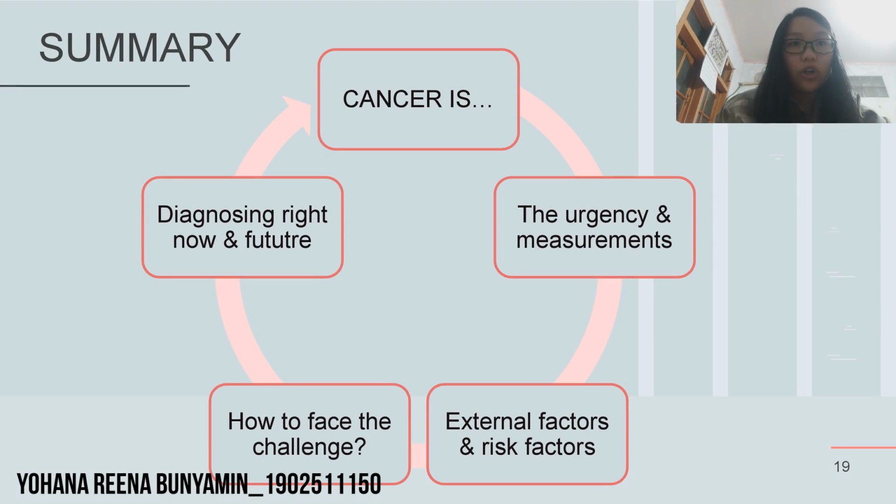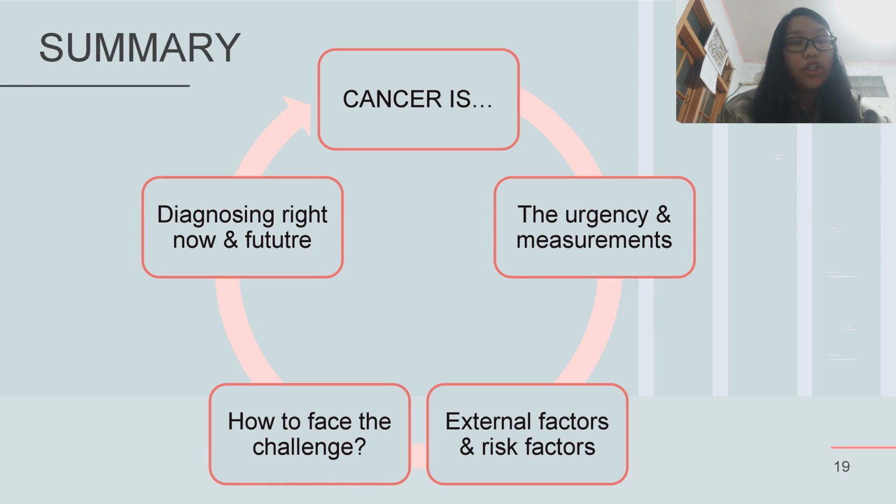The summary of our student project is: cancer begins when abnormal cells grow uncontrollably, which can start in almost any organ or tissue of the body, and cancer is the first or second cause of death in 91 of 172 countries. To estimate the prevalence and mortality, we need measurements such as years of life lost, years lived with disability, and disability-adjusted life years.